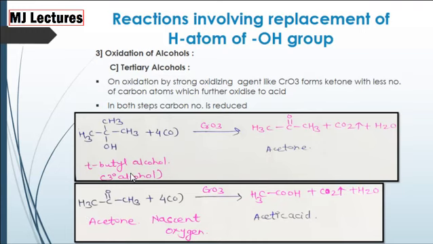For example, tertiary butyl alcohol, when treated with nascent oxygen in presence of CrO3 as oxidizing agent, we get acetone with one carbon atom less. When acetone is treated with nascent oxygen in presence of CrO3, we get acetic acid with again one carbon atom less. Thus, in each step, one carbon atom is reduced.